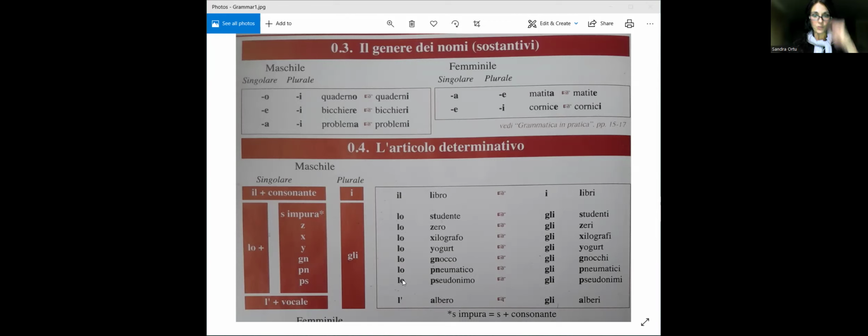We have dropped the O, so we don't have two vowels clashing. And because this l' comes from this one, as we said, the plural will be gli. So it will be gli alberi. Notice again the singular O becoming I.